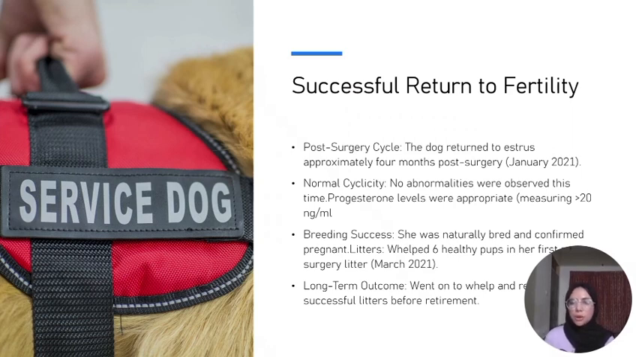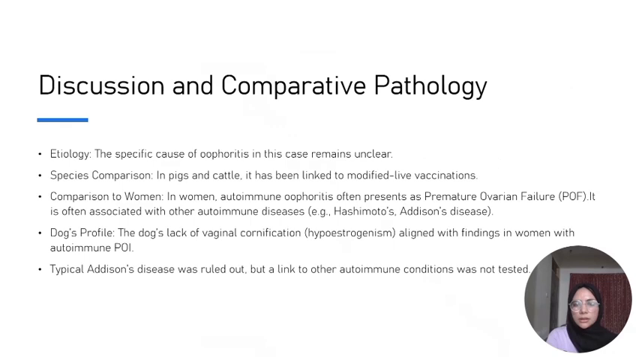Post surgery, the dog successfully returned to breeding, and the estrous cycle of the bitch after the surgery was normal. There were no abnormalities shown, and progesterone levels were appropriate, measuring greater than 20 nanogram per ml. When we talk about the breeding success after left hemiovariectomy, the dog was naturally bred and confirmed pregnant, and it whelped 6 healthy pups in the first litter after surgery. In the long-term outcome, it went on to whelp 3 more litters before retirement.